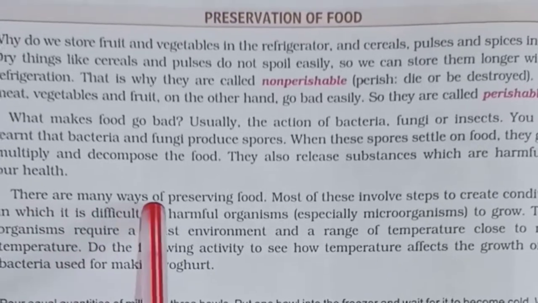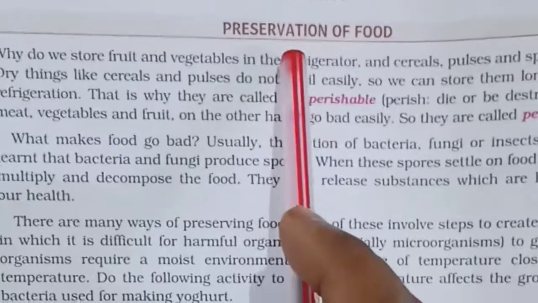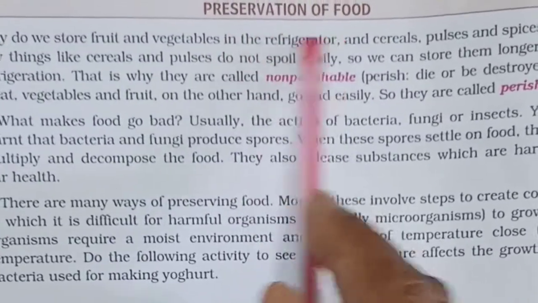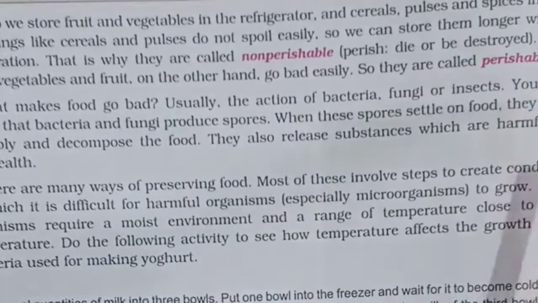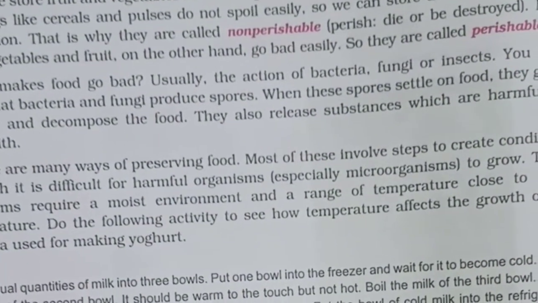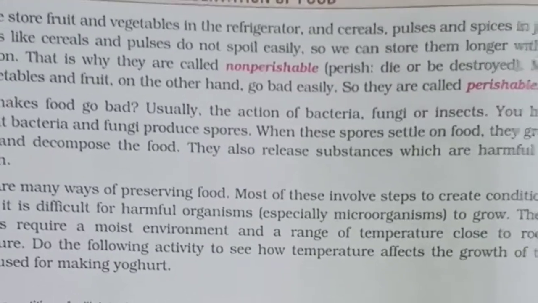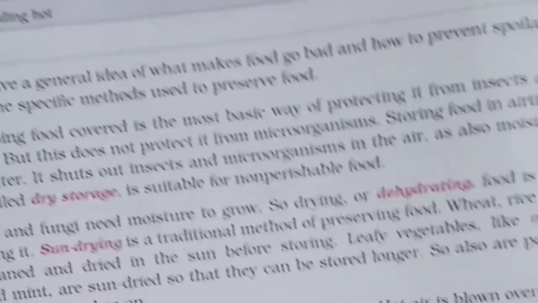So there are many ways of preserving food. One we already saw above, that we put them in the refrigerator. Second, we saw that we dry them nicely in the sunlight and then store them. That means we are trying to do something that does not allow microorganisms to develop. Now let us see the various methods here.